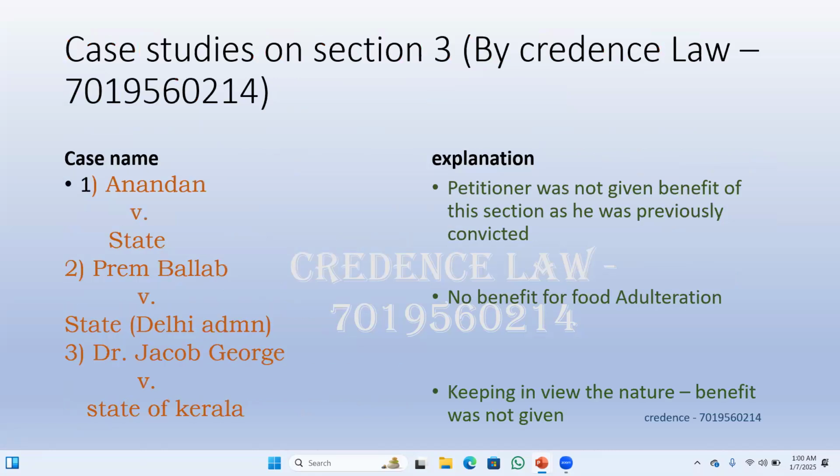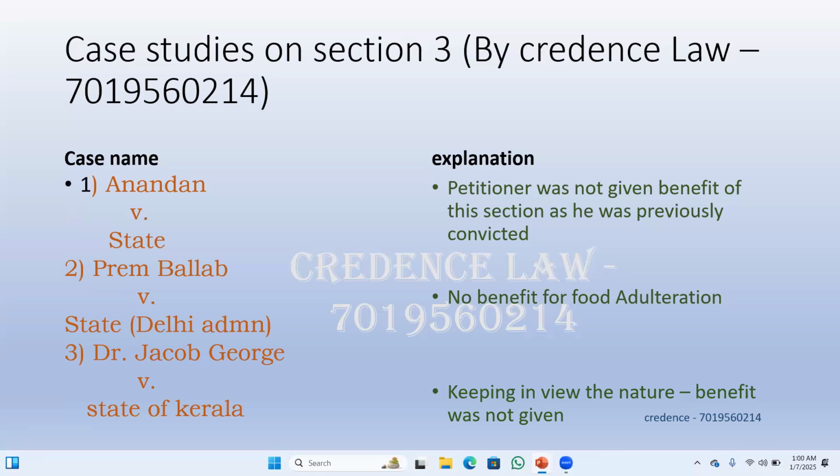Next, we are going to understand a few cases so that we can better understand this concept of Section 3, probation on admonition. Number one case we have here is Anandan versus State. In this case, the petitioner was charged under Sections 392 and 397. 392 deals with robbery, and 397 deals with robbery or dacoity with attempt to cause death.